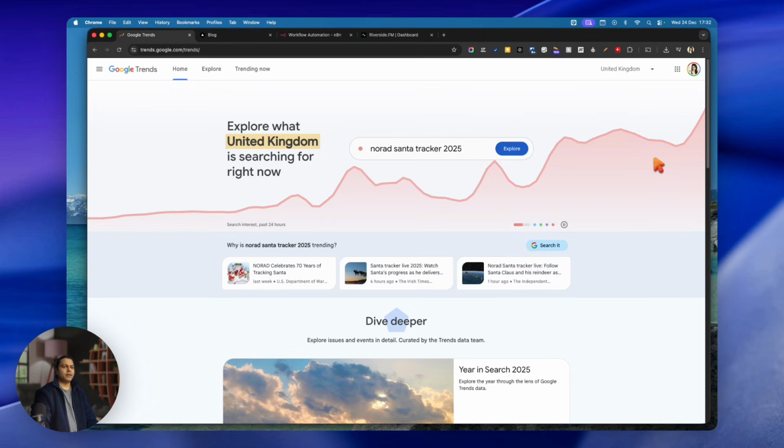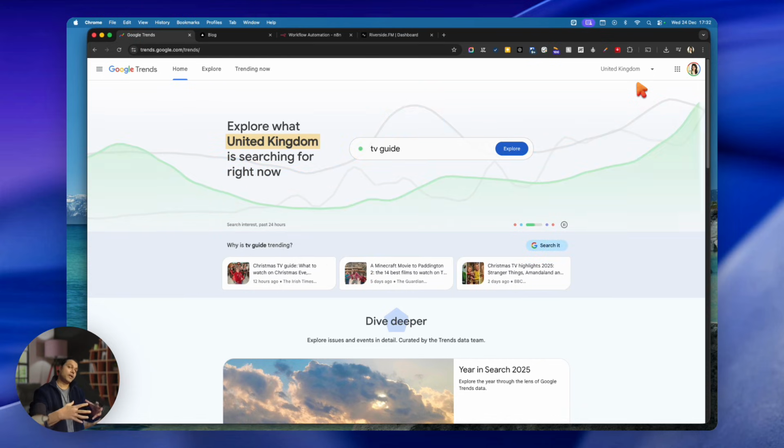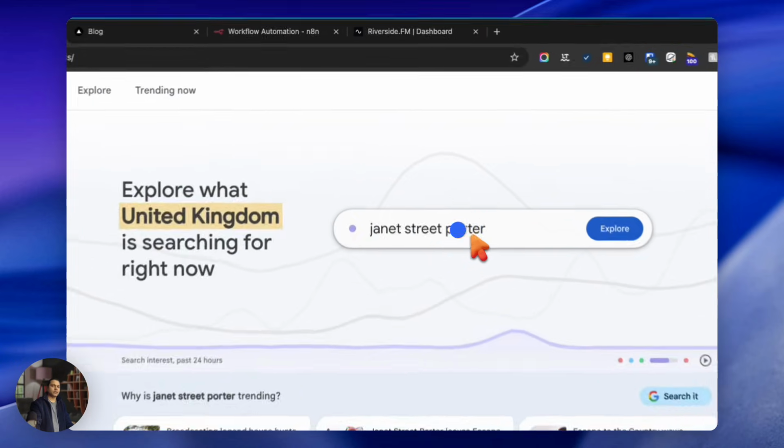Simple, straight. Then what you need to do is select the country you want to make money from. Whatever technology you're using, technology is not a business. The business comes from different industries by selling a product or service. So AI can automate things, but in this video, I will let you know how you can bring traffic and make money. First things first, I'm going to choose United Kingdom because I'm there.